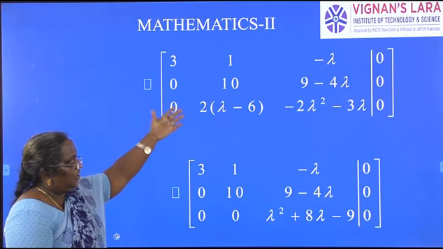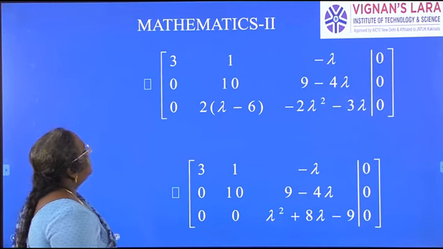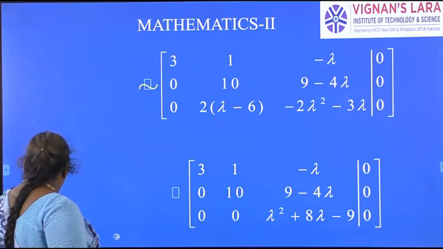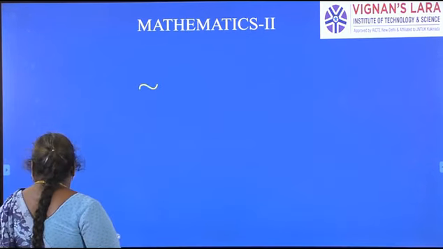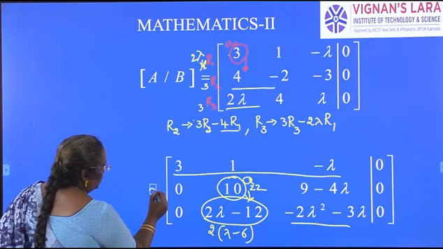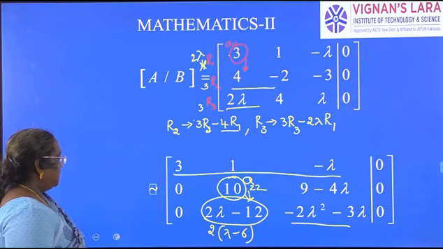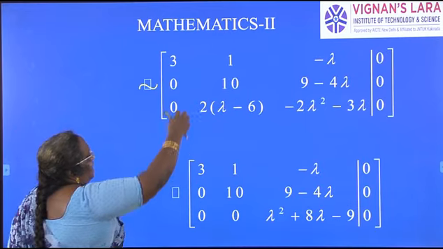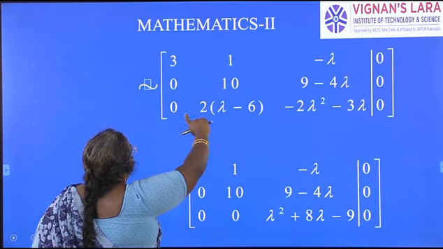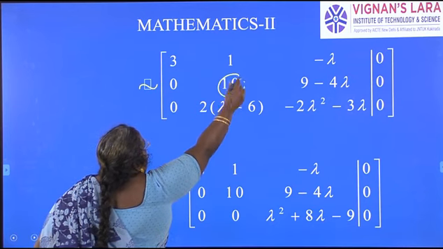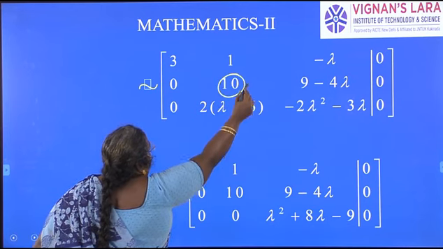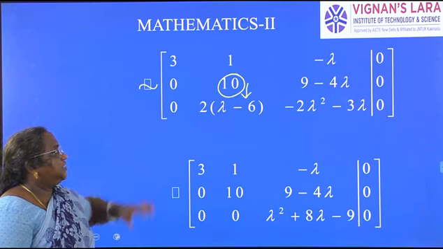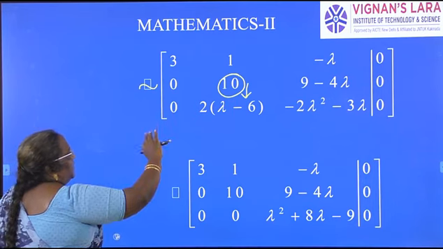So this is what we got here. Now, whenever we use some matrix transformation, this is the symbol we have to use. It is not visible here. This is what we have to write. So now you see the matrix which is changed. Using this element 10, I have to make the element under that, that is 2 into lambda minus 6, 0. For that, just do cross multiplication.